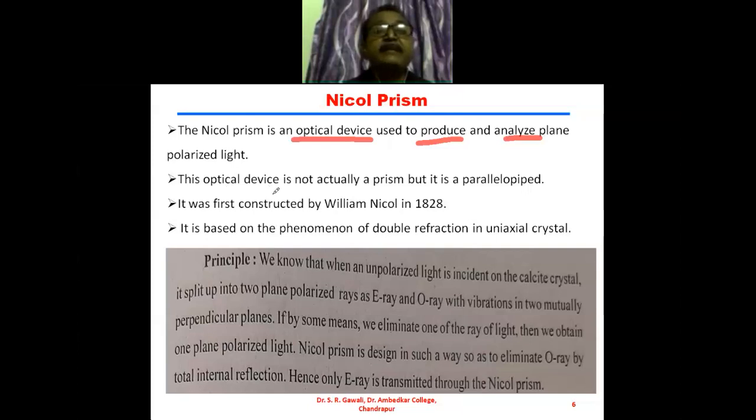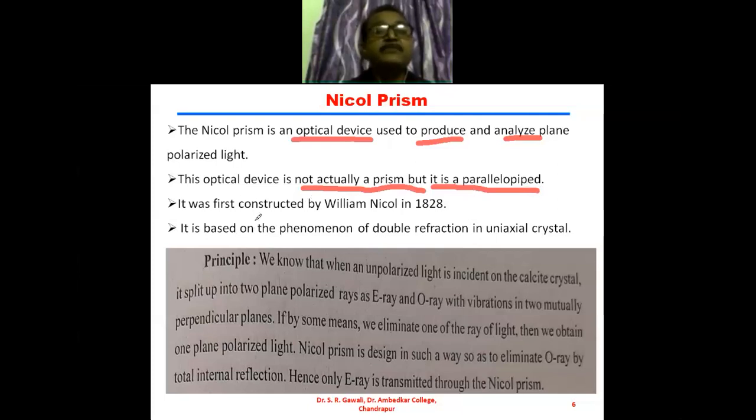The optical device is not actually a prism, but it is a parallelepiped. The shape of this is a parallelepiped.